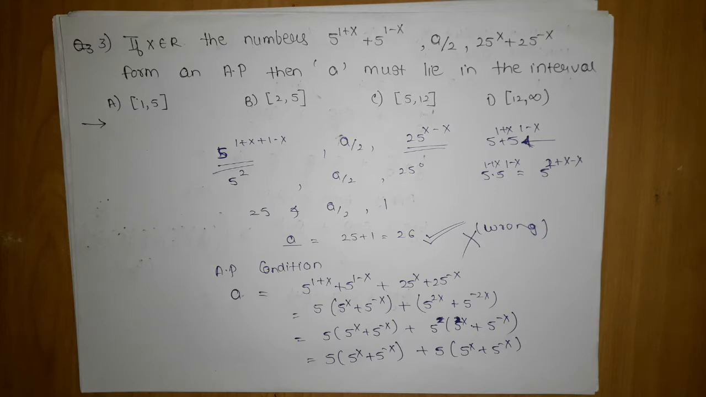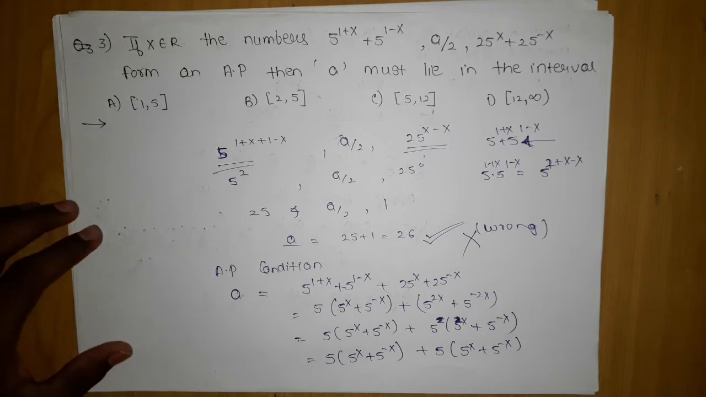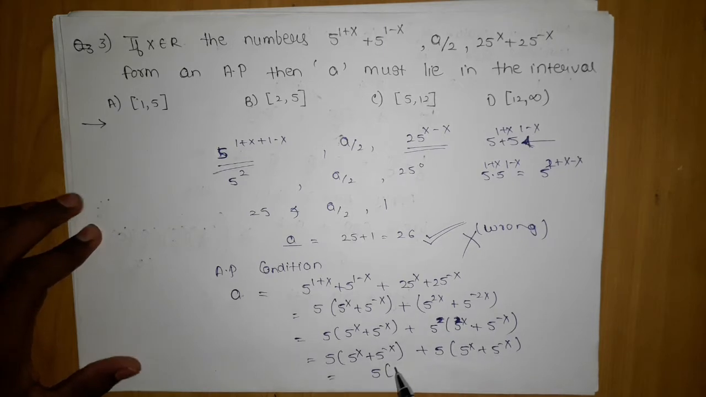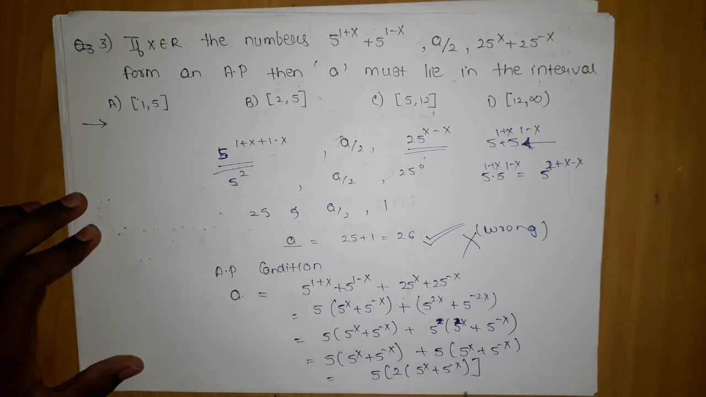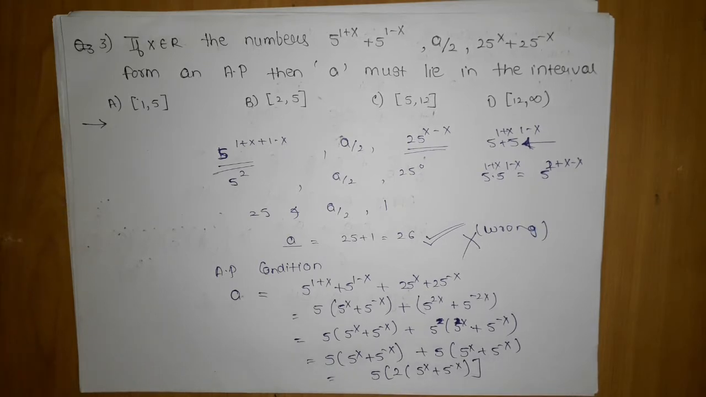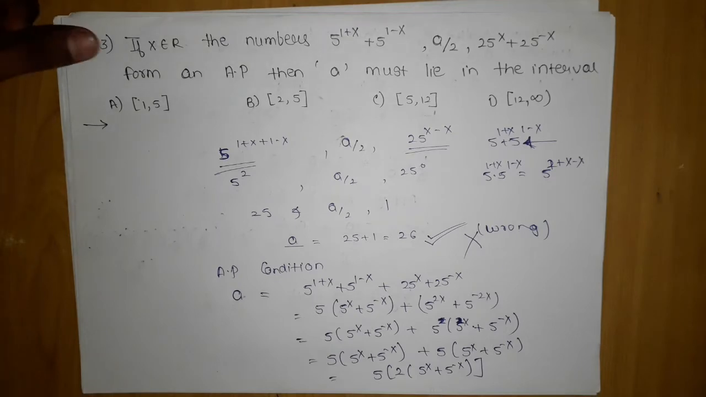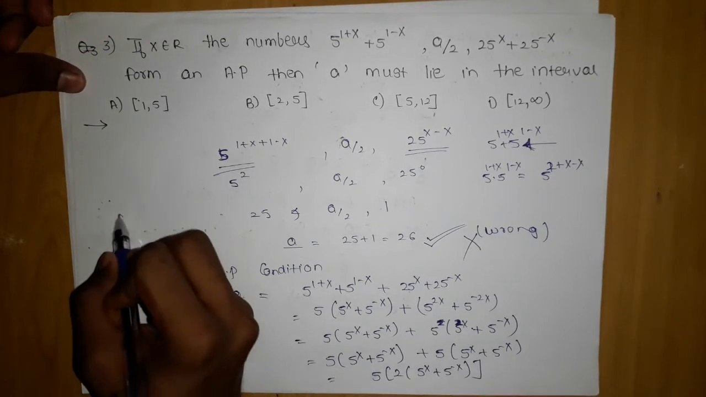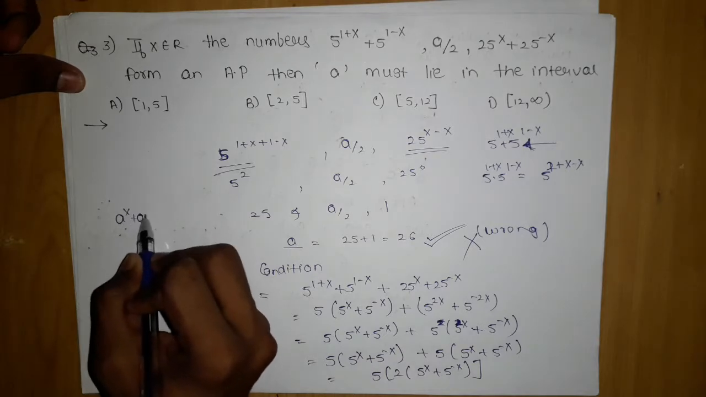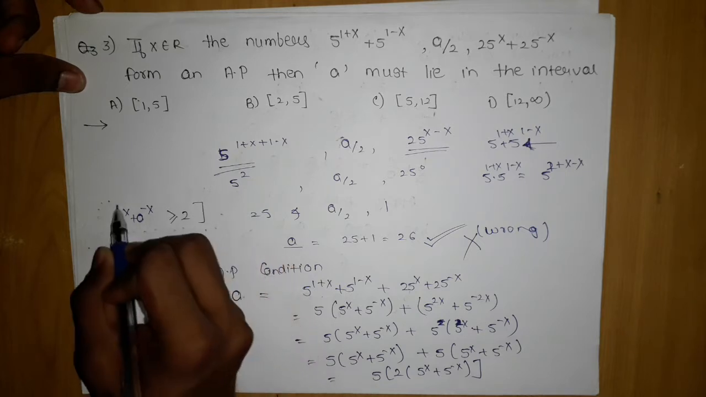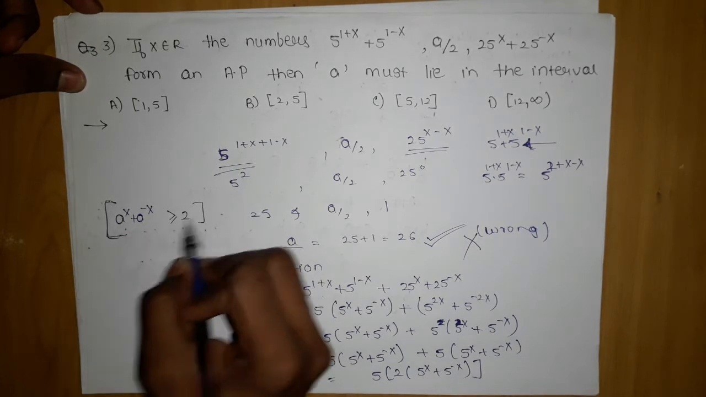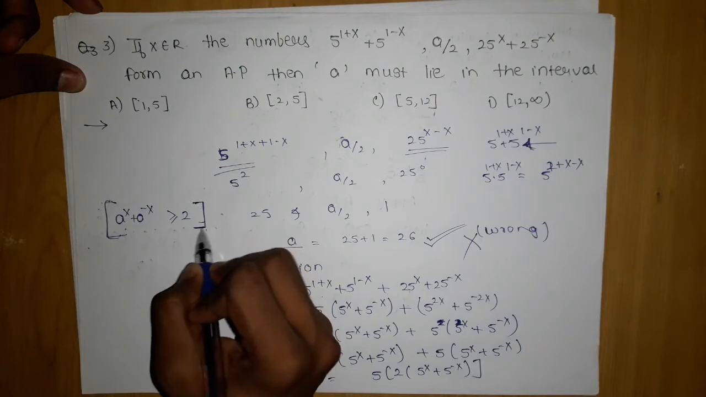So what we can do, if I take 5 common, I will be left with 2 + 5^x + 5^(-x). Here we will apply one property. If you know it, that is great. a^x + a^(-x) is always greater than or equal to 2. You can derive this by AM greater than or equal to GM, but just keep this in mind.